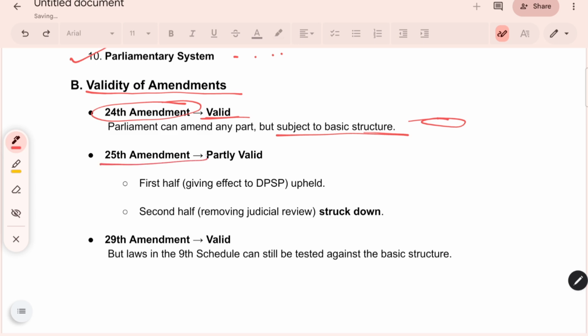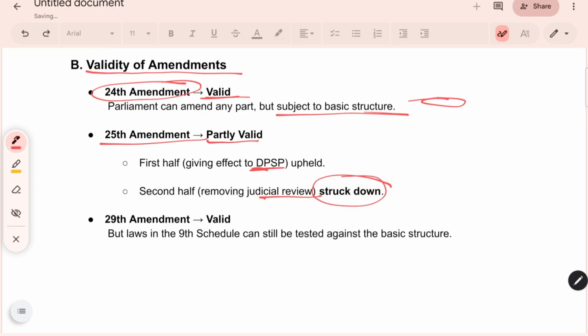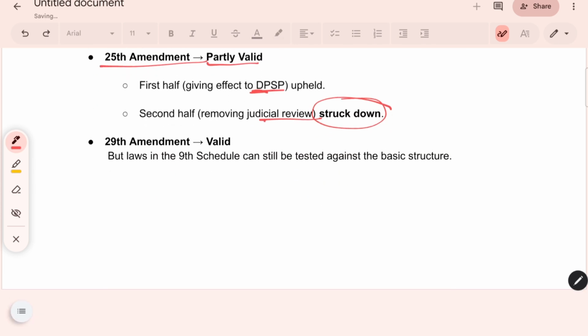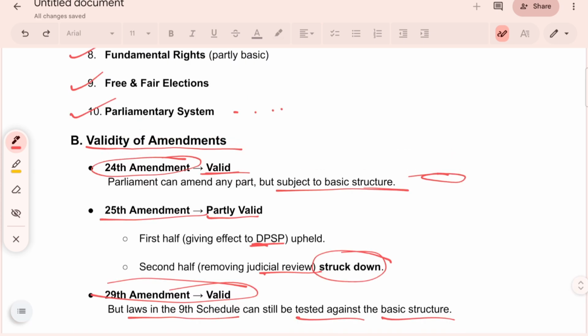Coming to the 25th Amendment, the Supreme Court partially validated it and said the first half, giving effect to the DPSP, is valid, and the second half, removing judicial review, was struck down. Then the last one, the 29th Amendment. The Supreme Court held that it is a valid amendment, but laws in the 9th Schedule can still be tested against the basic structure.